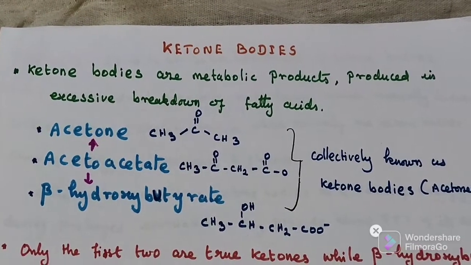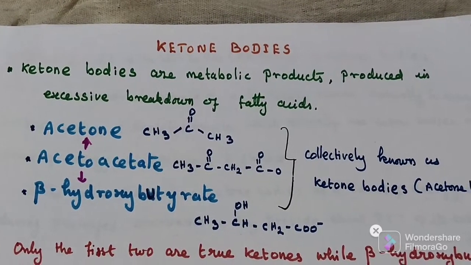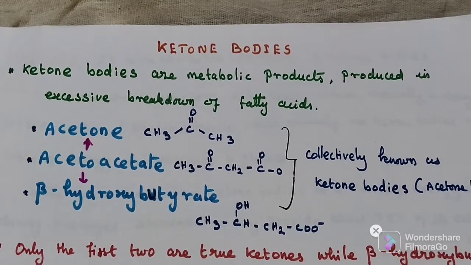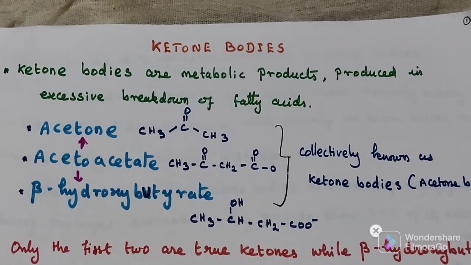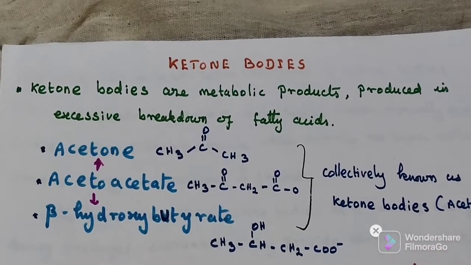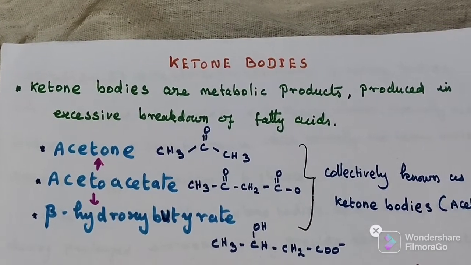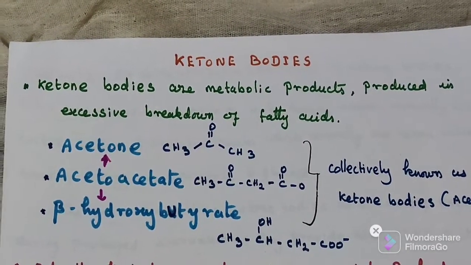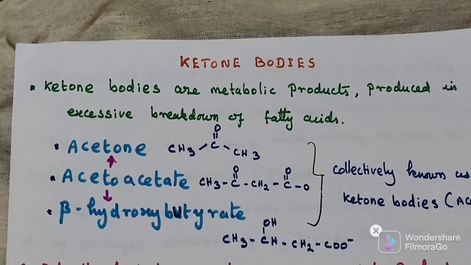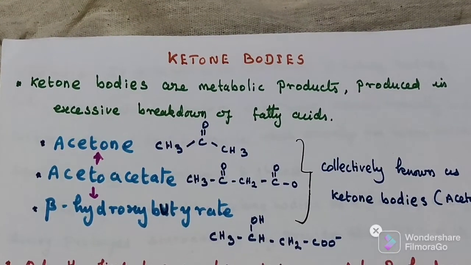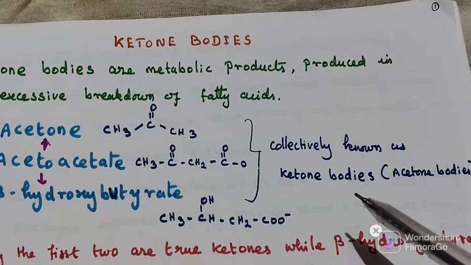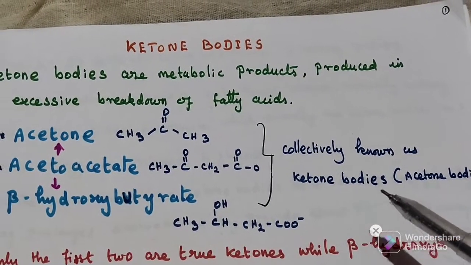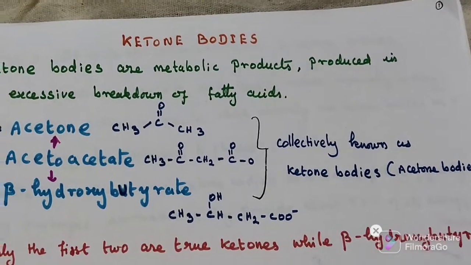During starvation and diabetes mellitus, acetyl-CoA takes the alternative route for formation of ketone bodies. There are three main ketone bodies: acetone, acetoacetate and beta hydroxybutyrate. These three are known as ketone bodies. They are also known as acetone bodies.